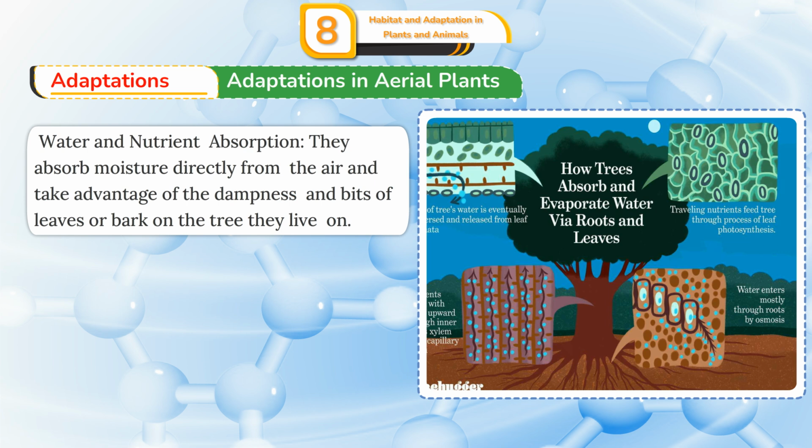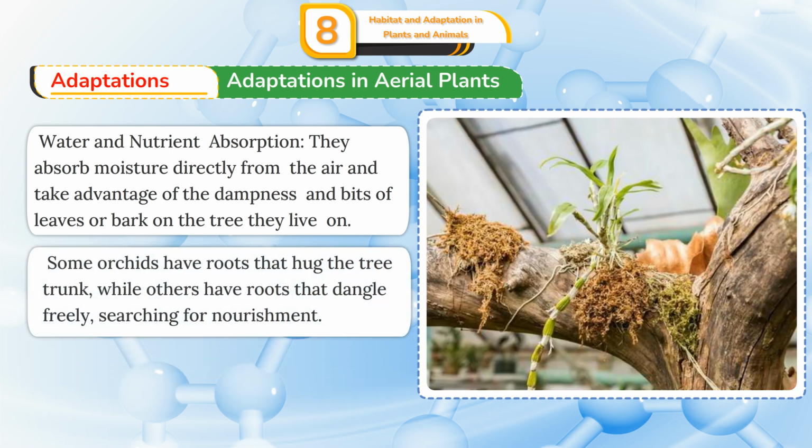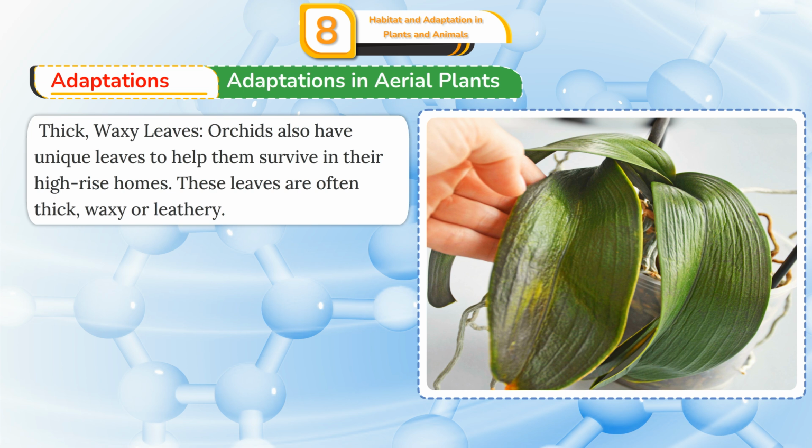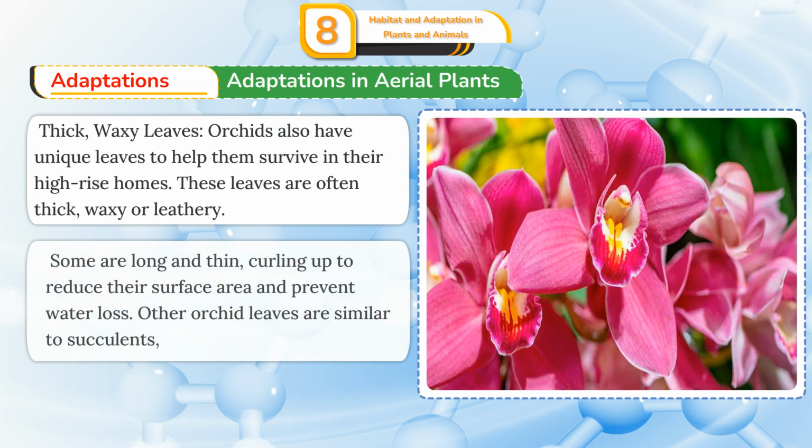Water and nutrient absorption. They absorb moisture directly from the air and take advantage of the dampness and bits of leaves or bark on the tree they live on. Some orchids have roots that hug the tree trunk, while others have roots that dangle freely searching for nourishment. Thick waxy leaves. Orchids also have unique leaves to help them survive in their high-rise homes. These leaves are often thick, waxy, or leathery.